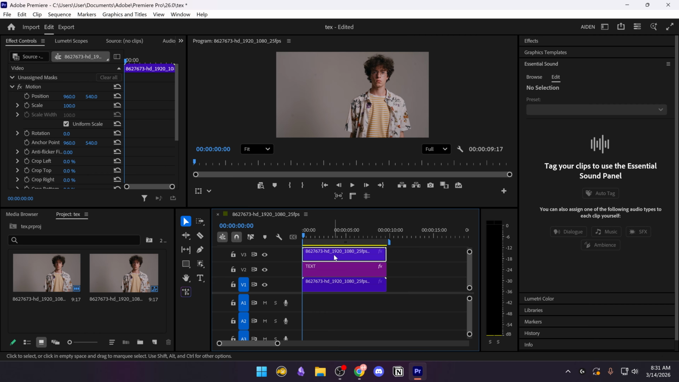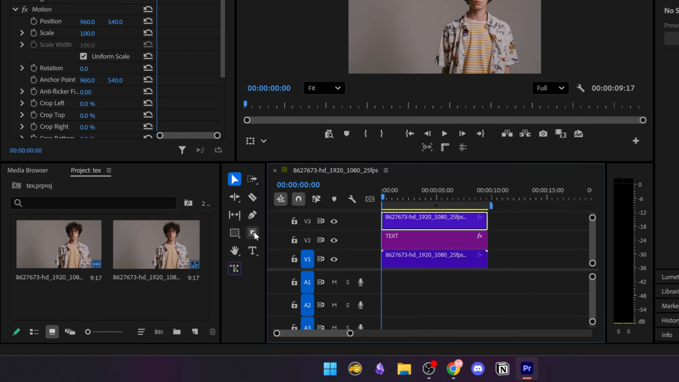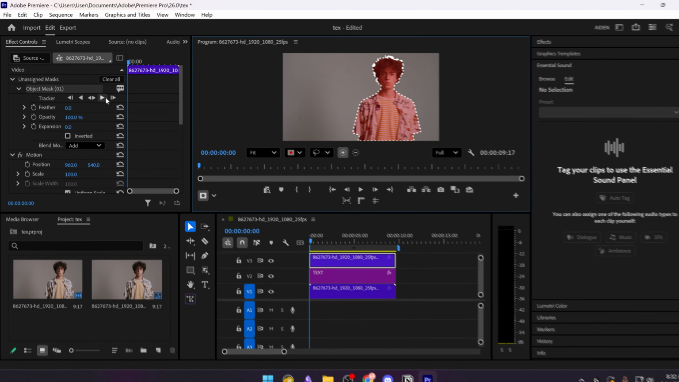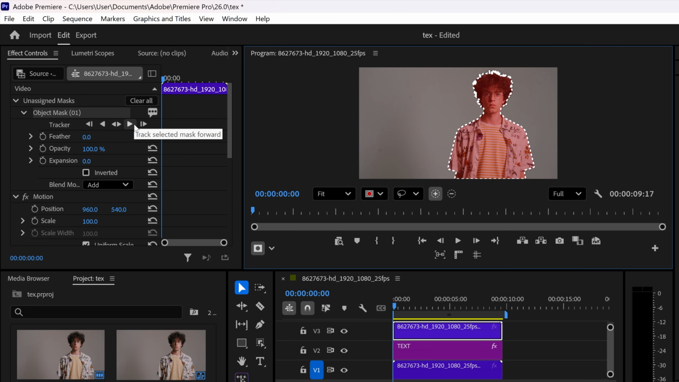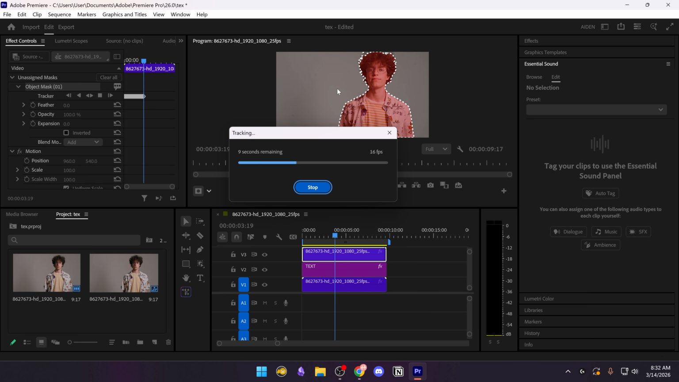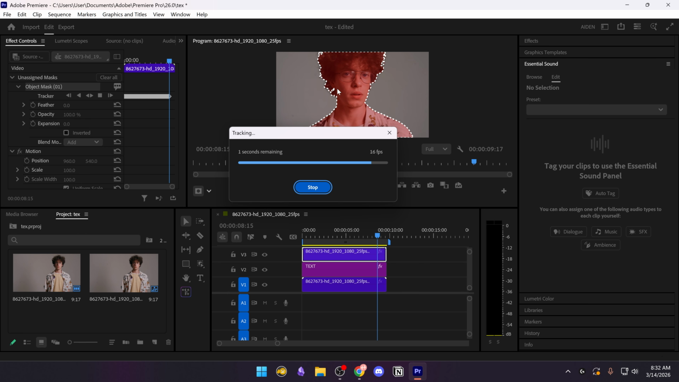Now select the top video layer and then click on Object Mask tool and click on the subject you want to mask. In this example is the person in the frame. After that, go to Effects Control and click on Tracked Selected Mask Forward. Premiere Pro will take a moment to track the subject, so just wait until it finishes.